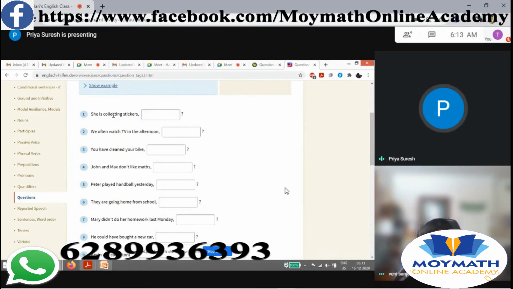We'll just focus on this. She is collecting stickers. If I say it like this, what kind of sentence is that? It's affirmative. How can you change that into negative? She is not collecting stickers. Good. Now the second one. We often watch TV in the afternoon. How can you first apply the question tag? We often watch TV in the afternoon, don't we? Good, very good. How can you change this into a negative statement? We do not watch TV in the afternoon. Good, very good.